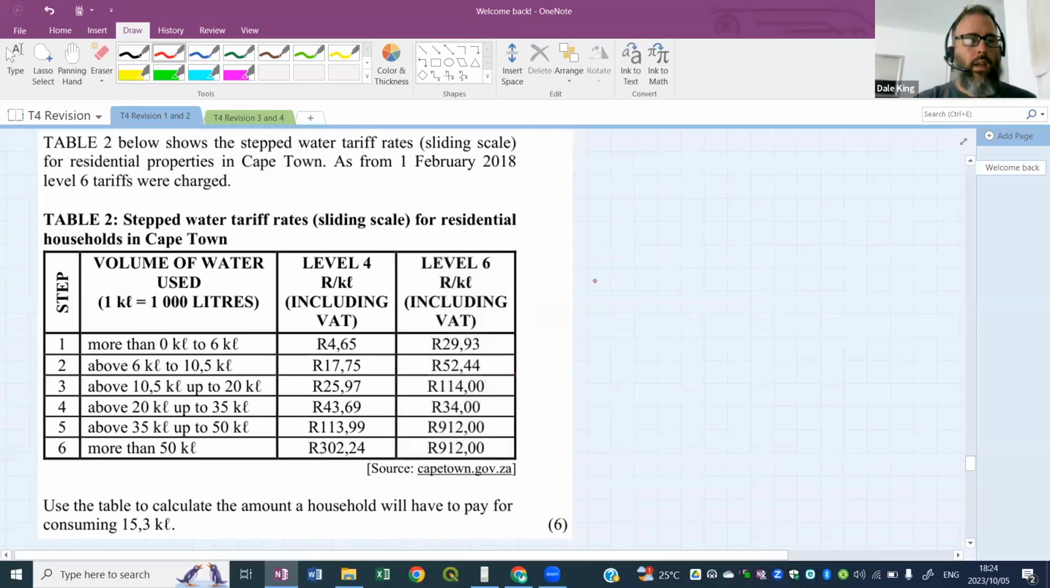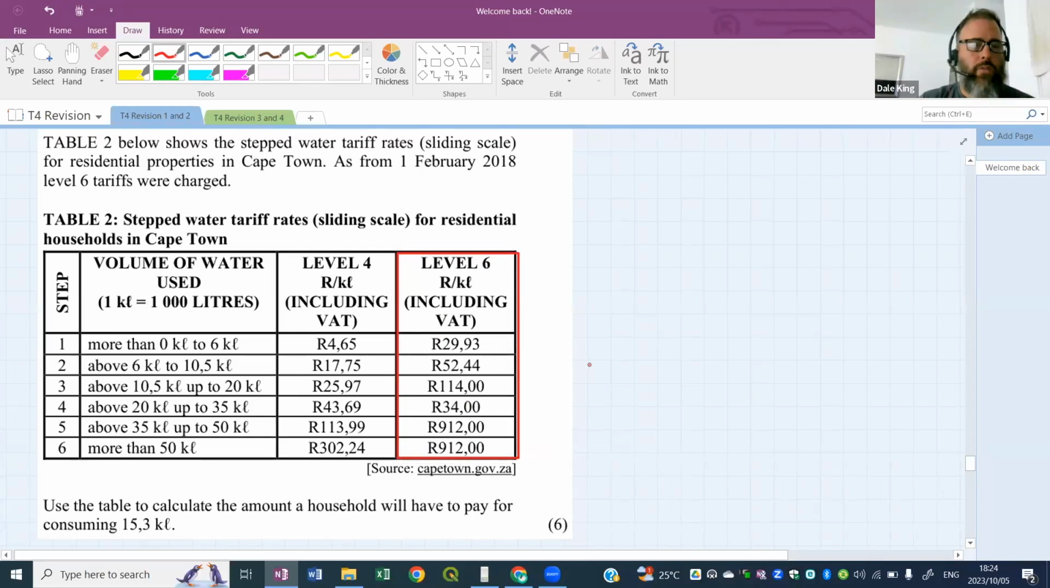All right, here's the question at the bottom. Use the table to calculate the amount a household will have to pay for consuming 15.3 kiloliters. Now, these values are VAT included. We can see that here, so we don't have to worry about VAT. The question doesn't even mention VAT. That's something that we should check for. The question is, are we using level 4 or level 6? We're going to use level 6, the latest ones.